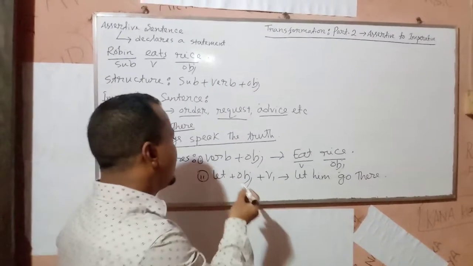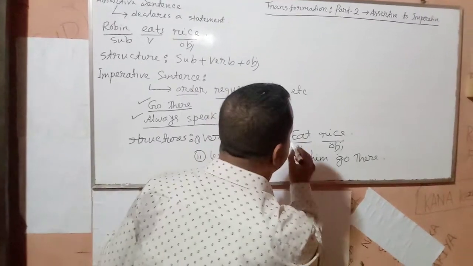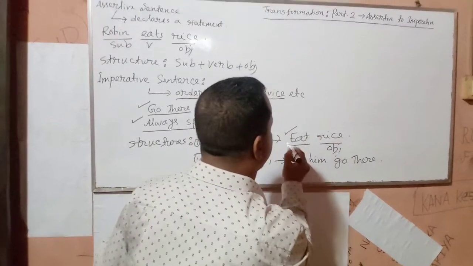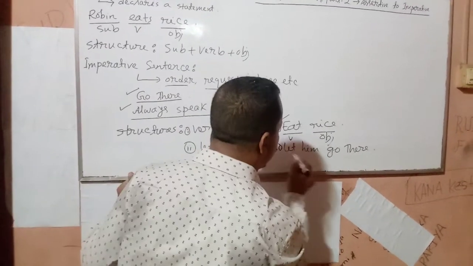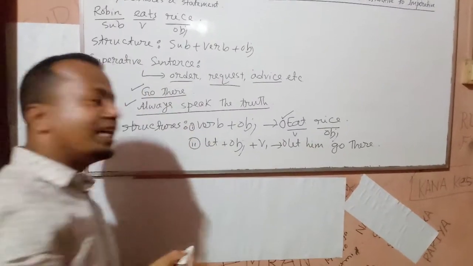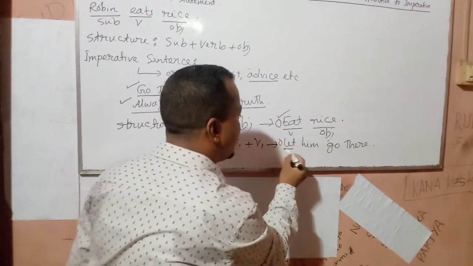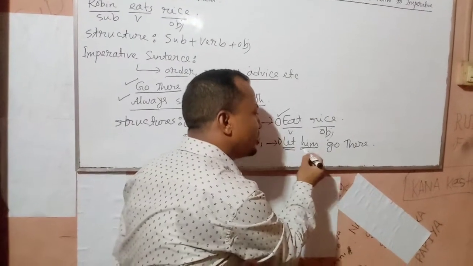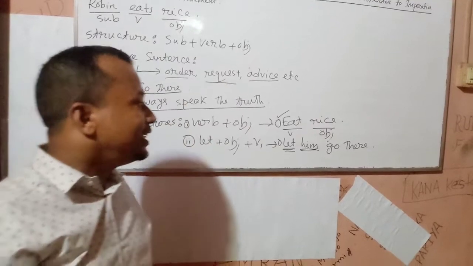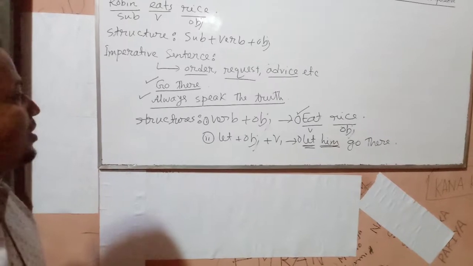Here, if you see, you will understand that in this sentence there is no subject. In the sentence below, let him go there, here you will not find a subject either. Here you will get let. After this, you will get him. Him is not the subject. It is the objective form of the subject he.